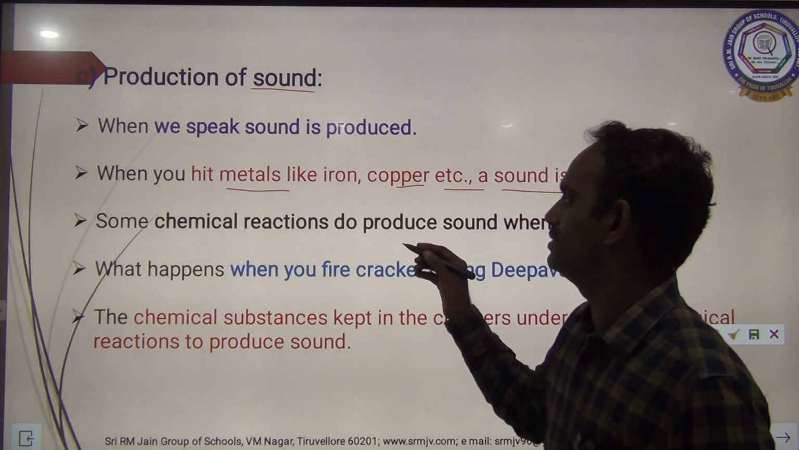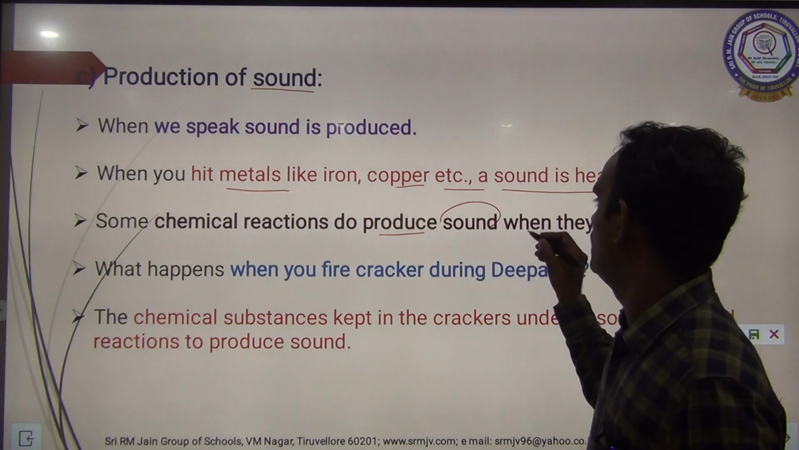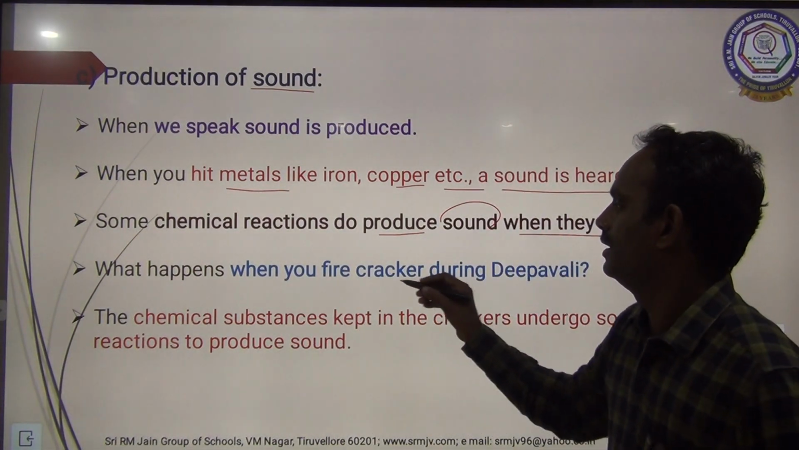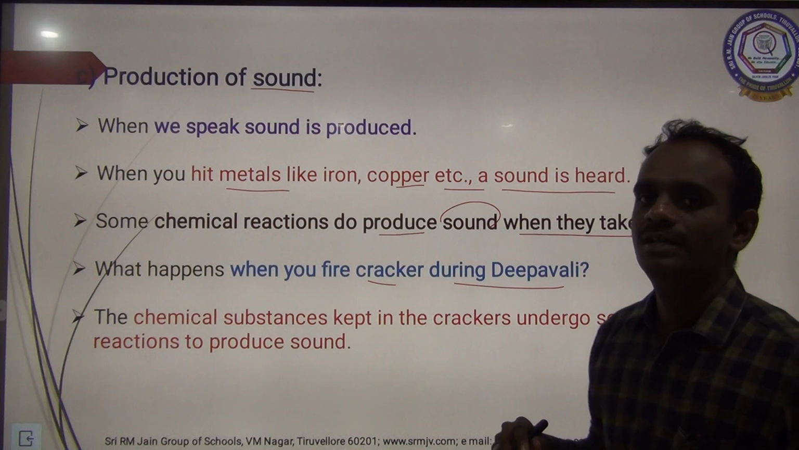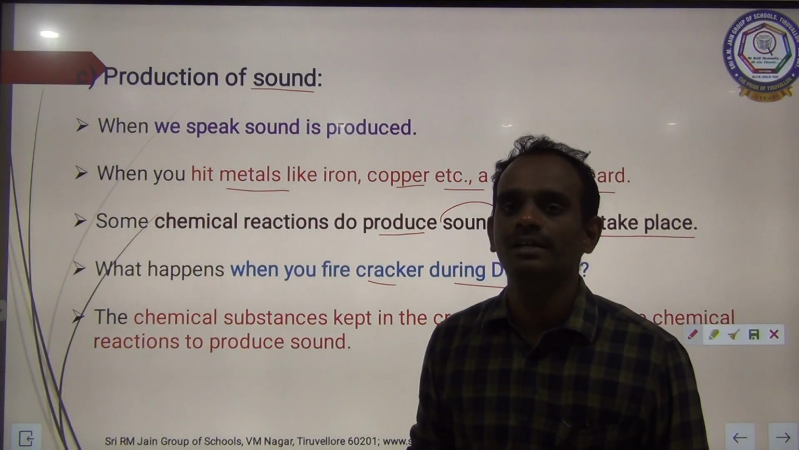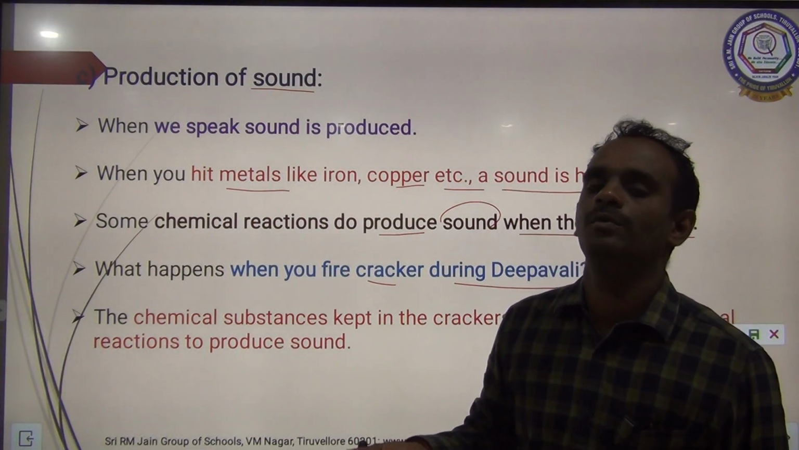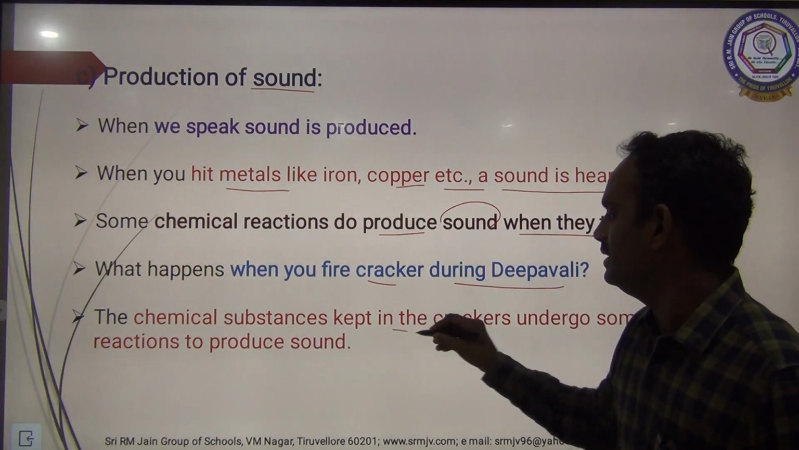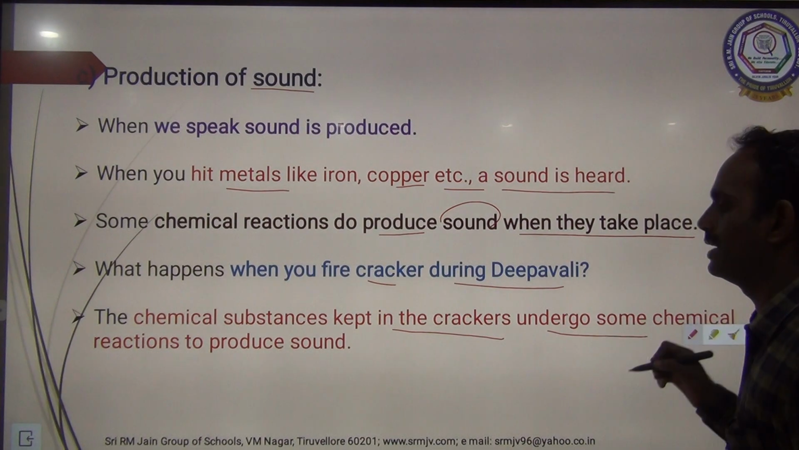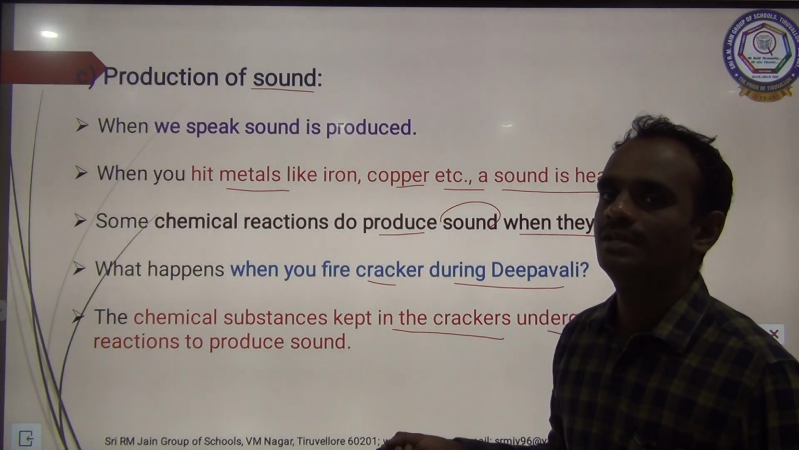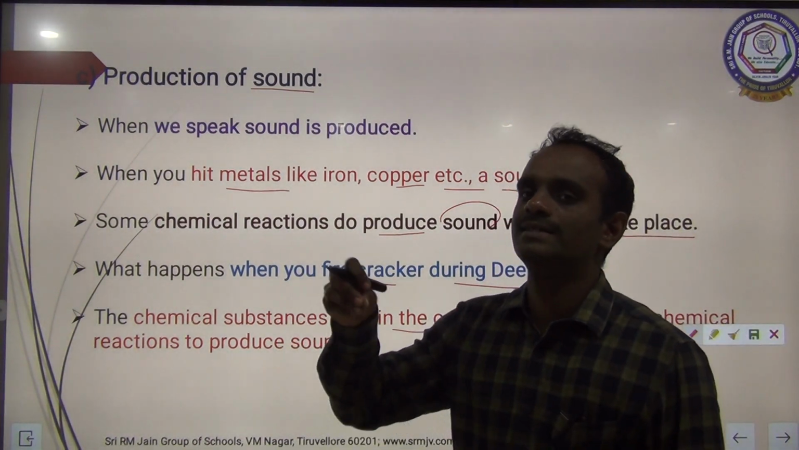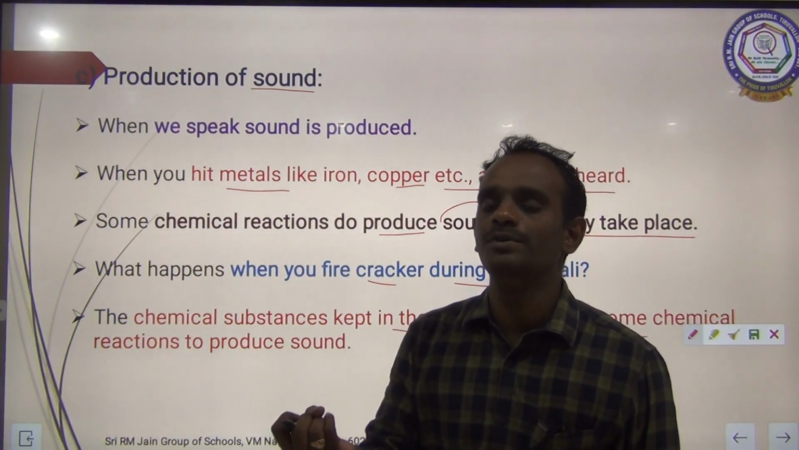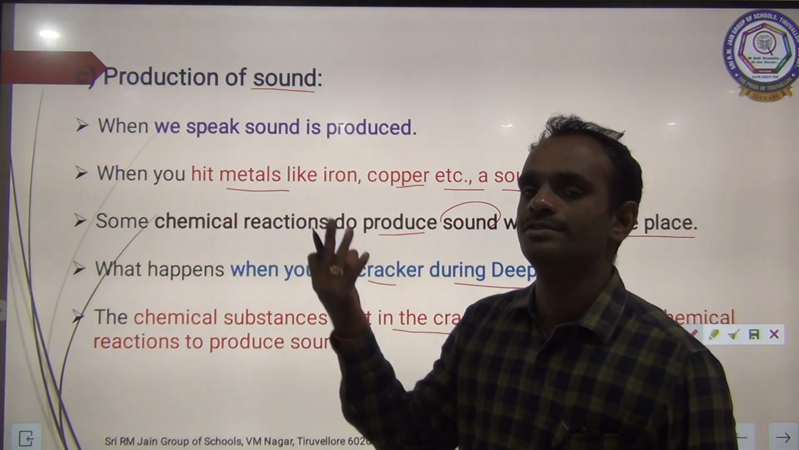Some chemical reactions do produce sound when they take place. What happens when you fire a cracker during Diwali? If you fire a cracker during Diwali, you hear a much louder sound, right? The chemical substances kept in the crackers undergo some chemical reactions to produce sound. The chemical substances present inside the cracker will produce a big, large sound.